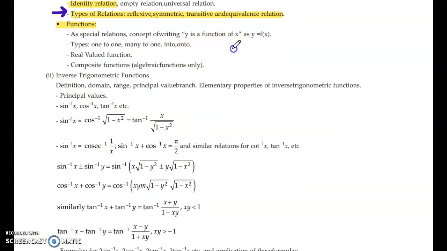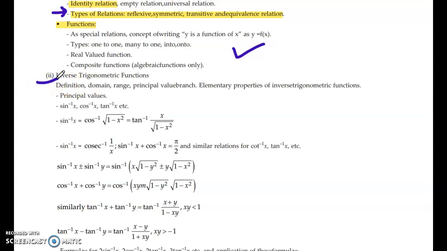You have to practice questions on finding the inverse. Like you have to put y is equal to f of x, and then you have to find the f inverse x, then f inverse y. So you know how to do that question. It's very simple. Self-inverse function will be asked, so you have to practice them also, like FOF and GOF questions.